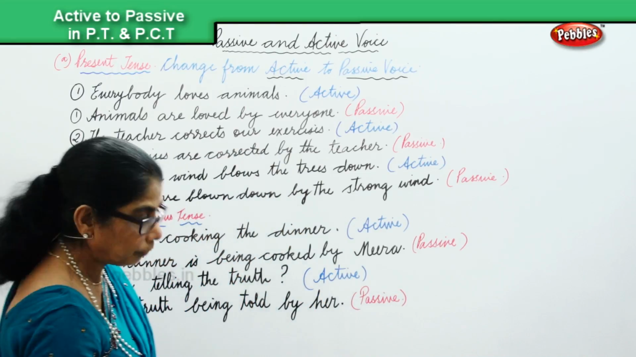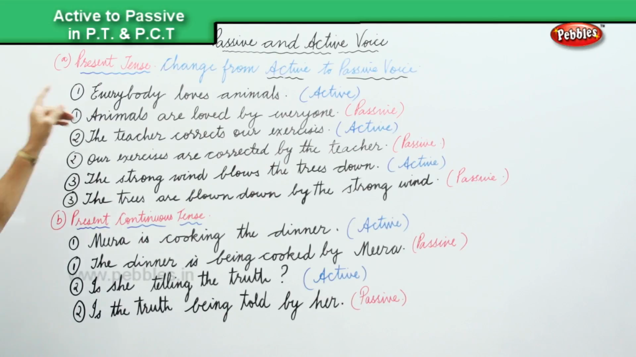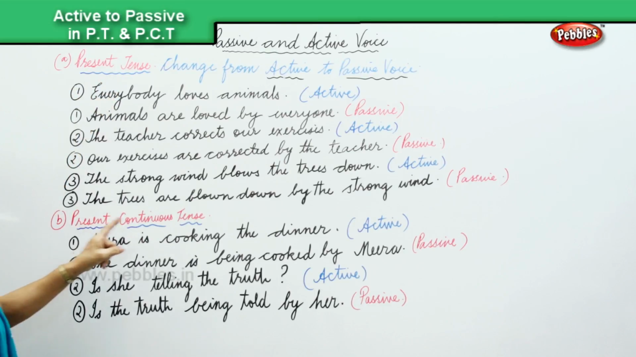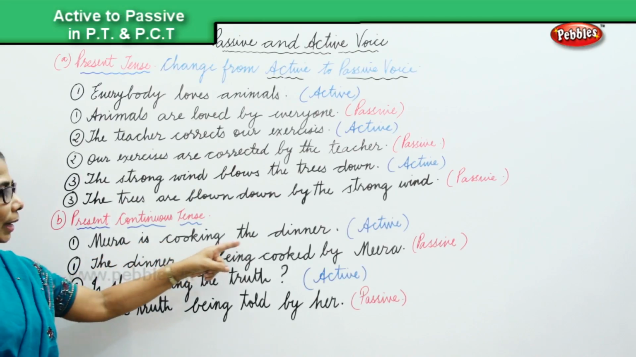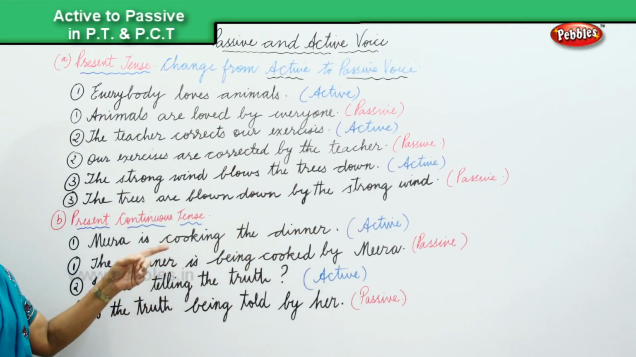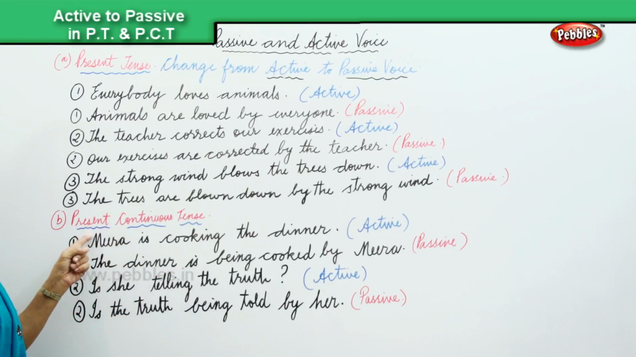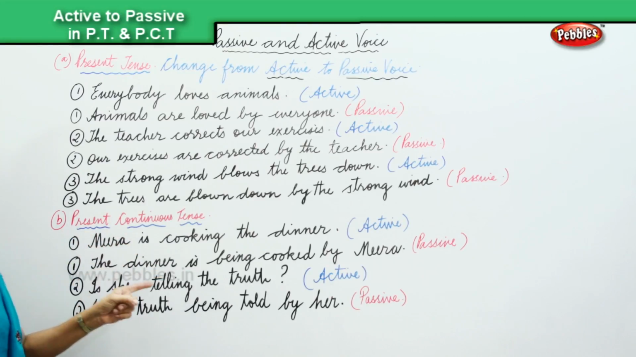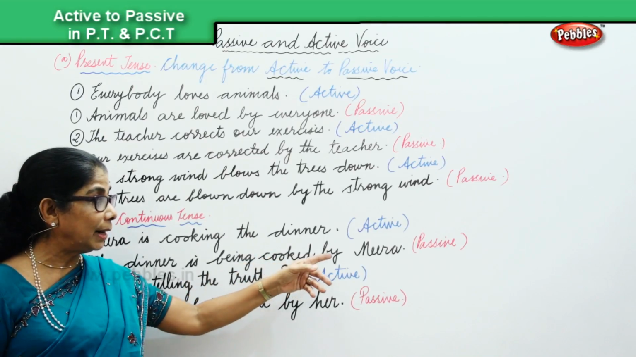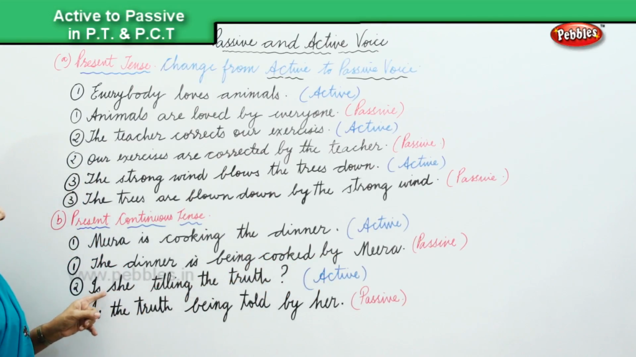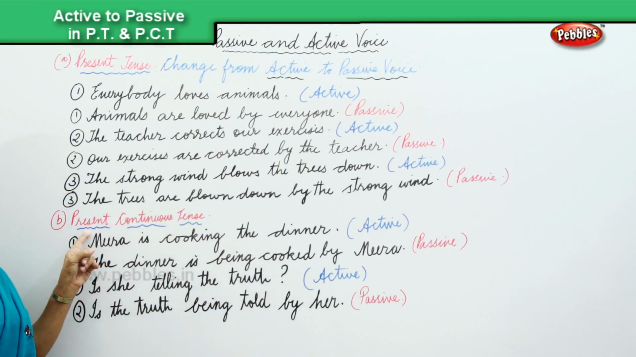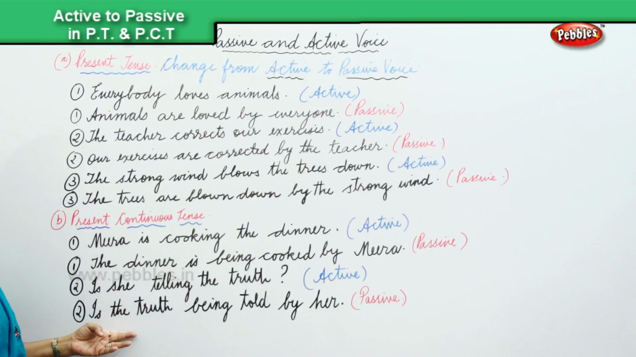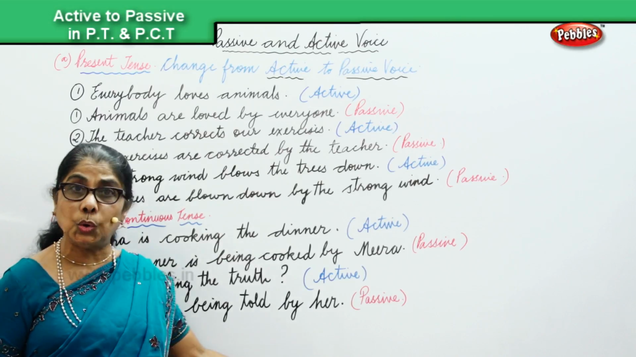Okay, now here we have present tense and present continuous tense. In the present continuous tense, we are changing from active to passive. Meera is cooking the dinner, active, changing into passive voice in the present continuous tense. The dinner is being cooked by Meera. Then here, is she telling the truth? Active, and changing into passive, in the present continuous tense, is the truth being told by her?